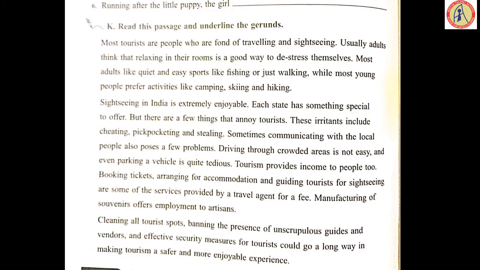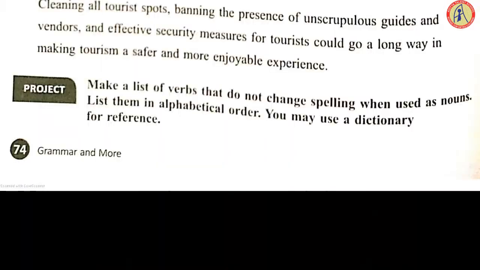Page number 74, a project is given. Make a list of verbs that do not change spelling when used as nouns. List them in alphabetical order. You may use your dictionary for reference. Whenever you have free time, you can do this. It's not too important now.